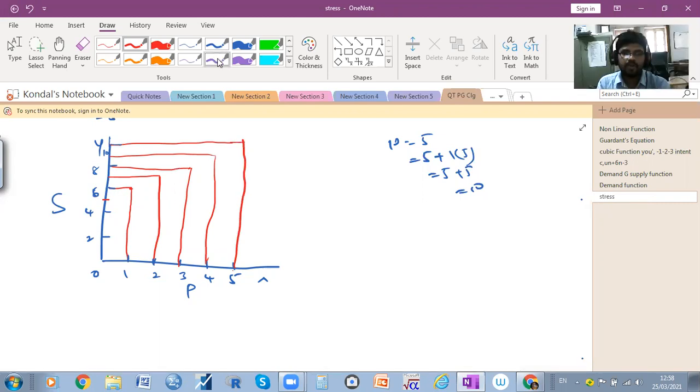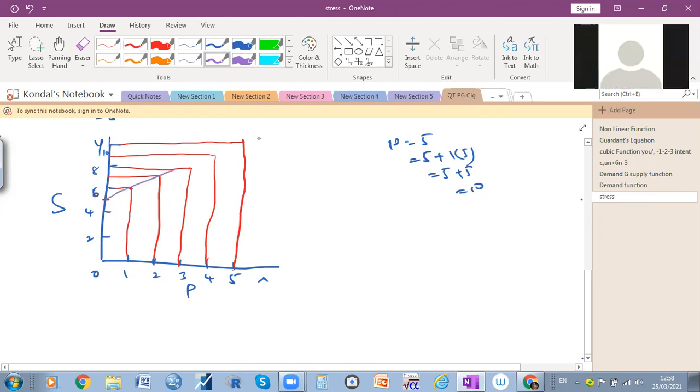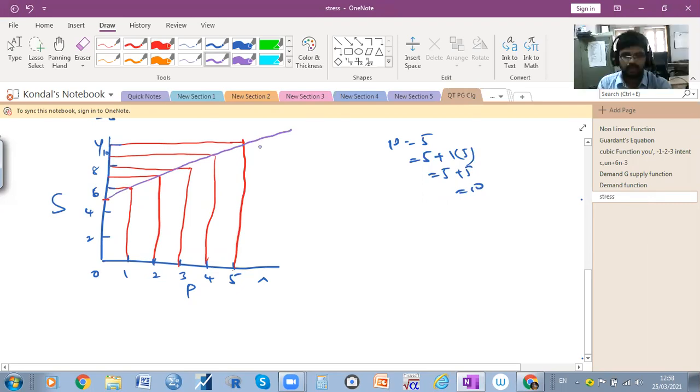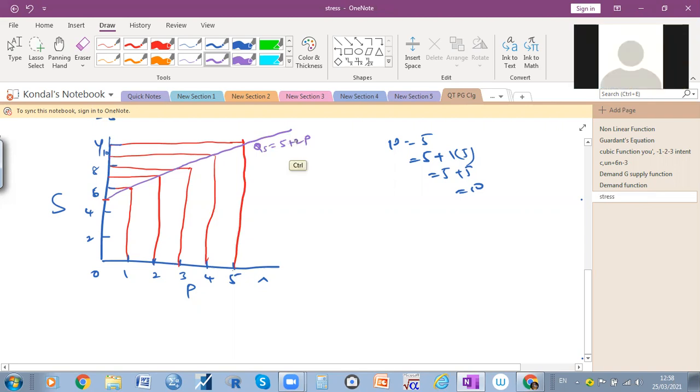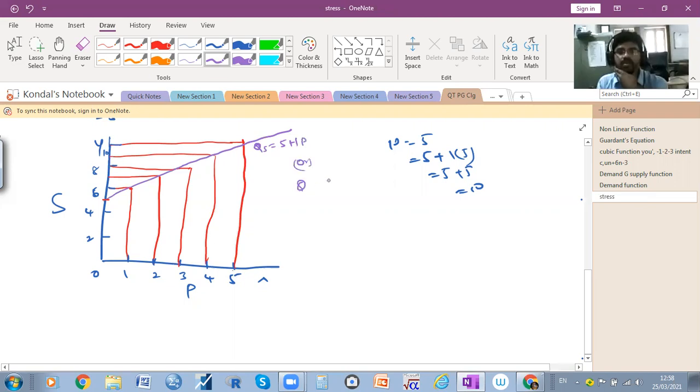So when you join all the points, you will get a straight line, an upward sloping curve. So you can write that QS is equal to 5 plus 1P, or 5 plus P. You can write it either way, no problem. QS is equal to 5 plus P.